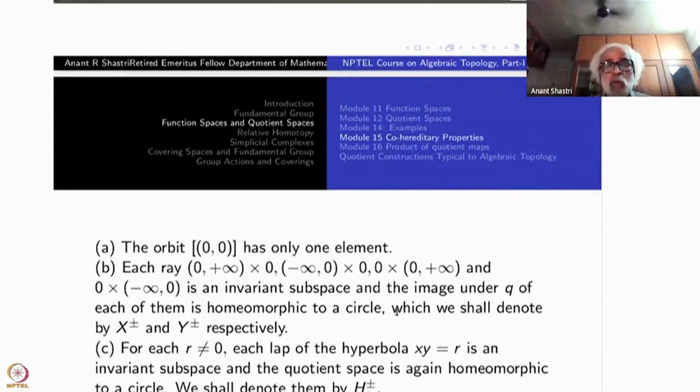So in the quotient space, there is one single point which is the orbit of (0, 0). And then there are these 4 circles. Now let us look at beyond this one. Let us look at the first quadrant, second quadrant, third quadrant, fourth quadrant. What is happening there?